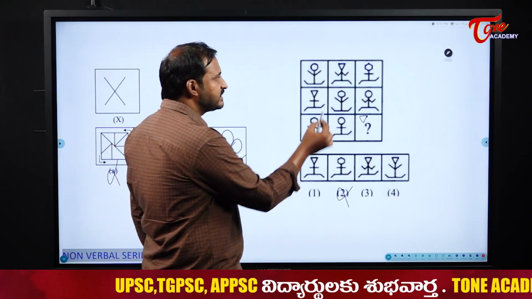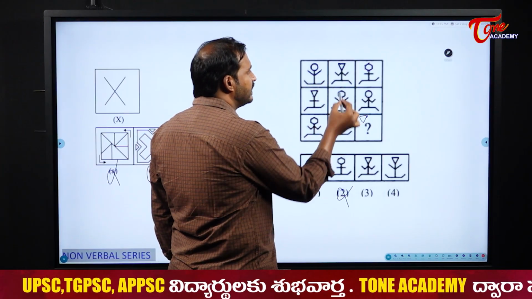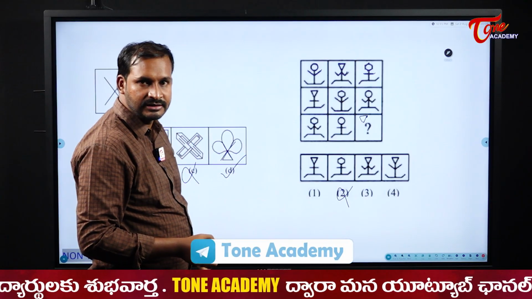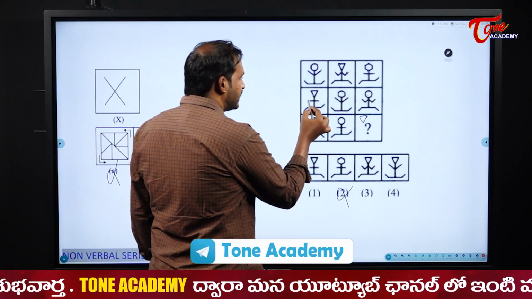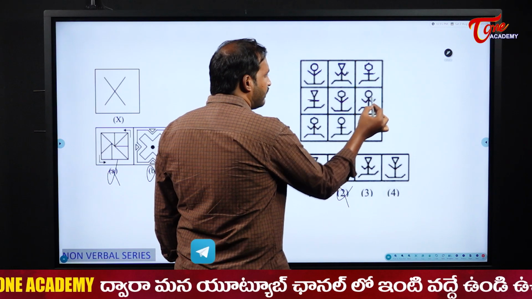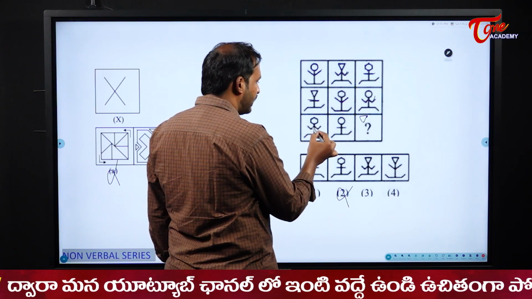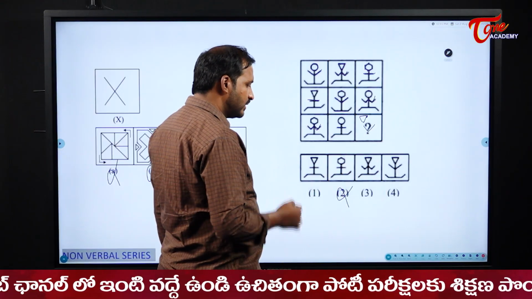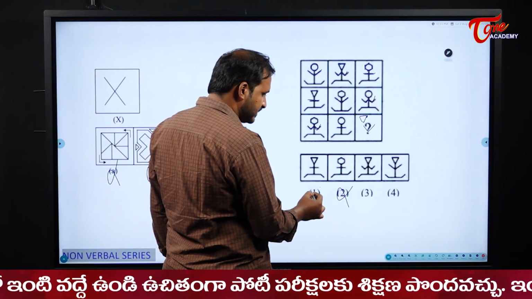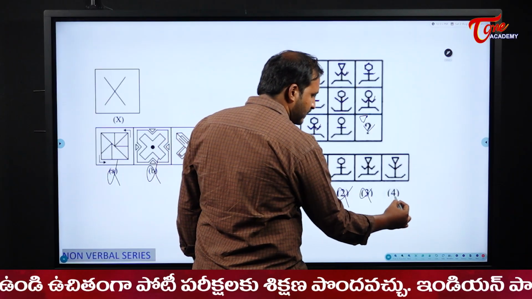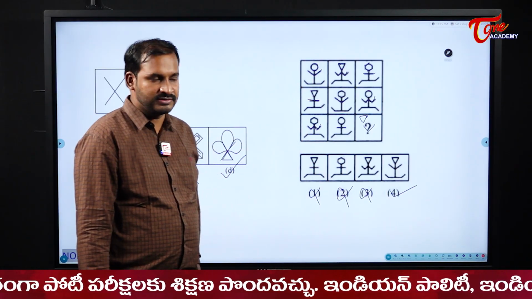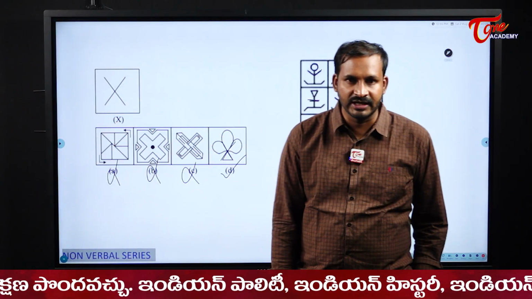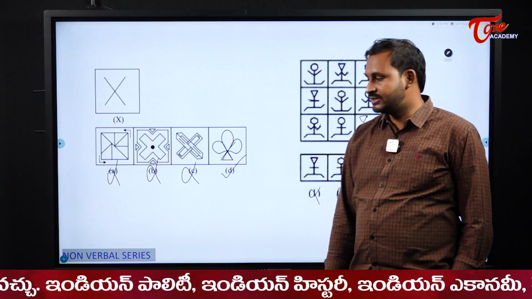What happens to the hands? Please see here, one time it is in the shape of V, one time W, and the other one is just stretching horizontally, right? So now horizontal, V and W shape. Now here I have W shape, horizontal. Next it should be what? It should be a V shaped one. So in which figure do we have a V shape? Here it is a horizontal one, here it is a W shaped one. So here it is option 4 for us. Why? Because there I have the figure in V shape.